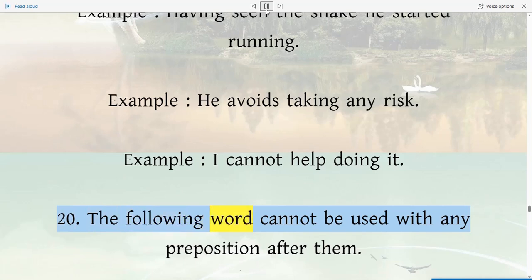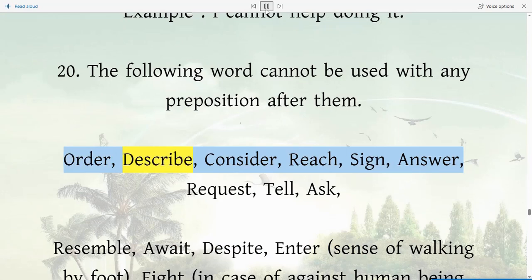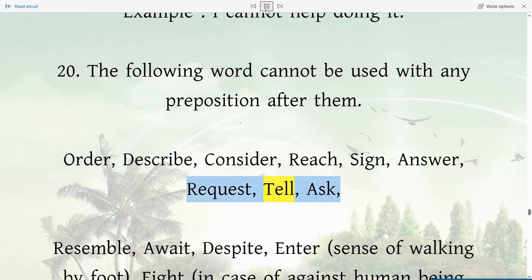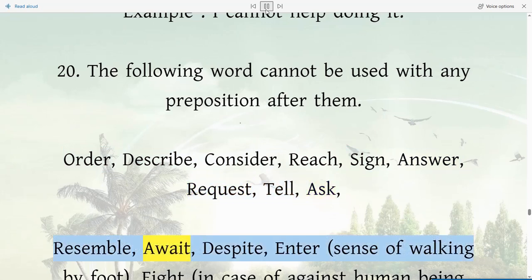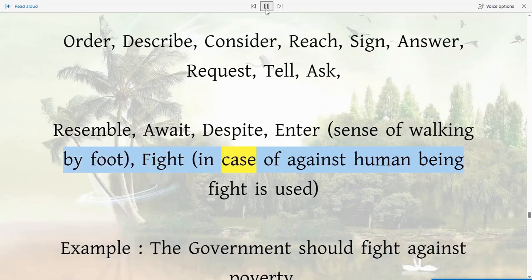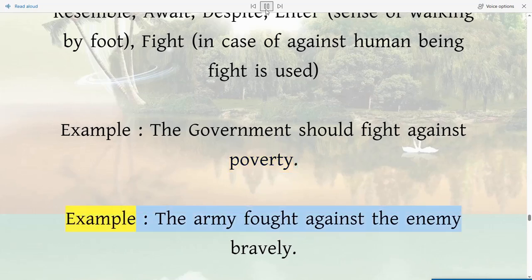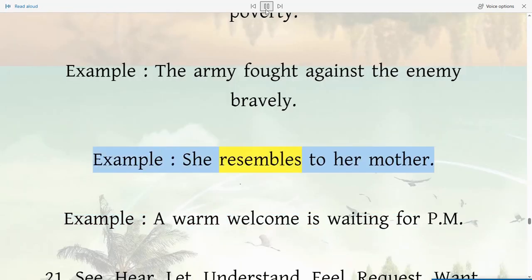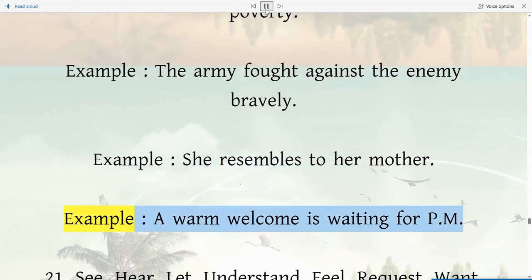20. The following words cannot be used with any preposition after them. Order, describe, consider, reach, sign, answer, request, tell, ask, resemble, await, despite, enter, sense of walking by foot, fight, in case of against human being fight is used. Example, the government should fight against poverty. Example, the army fought against the enemy bravely. Example, she resembles to her mother. Example, a warm welcome is waiting for PM.